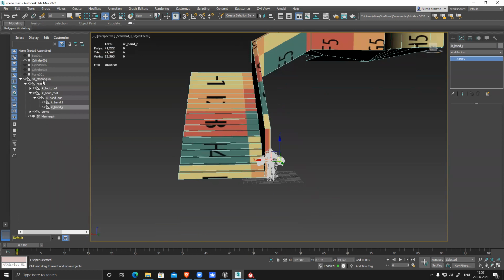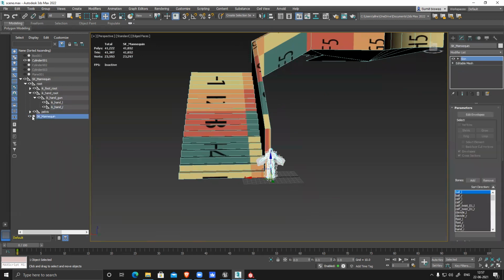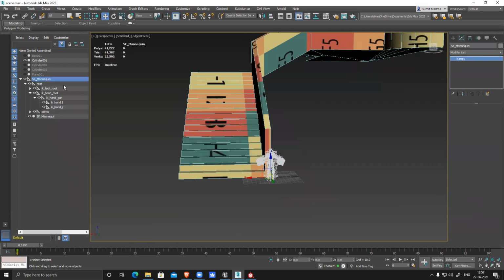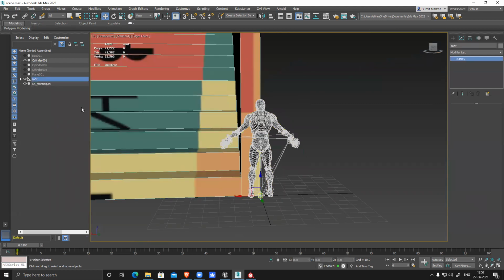And in this particular file, you can see I have this mannequin. This is the model, and this is the skeleton. You can just simply delete the skeleton. Those things are not required. Root, not required, not required. So all these things you can select and delete. You only need the mesh.